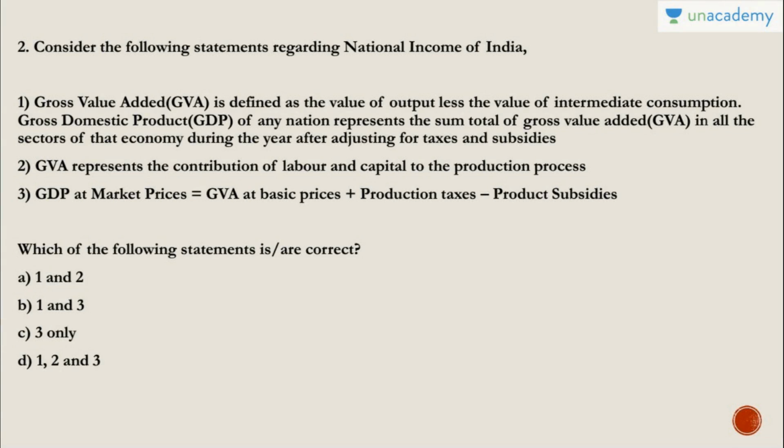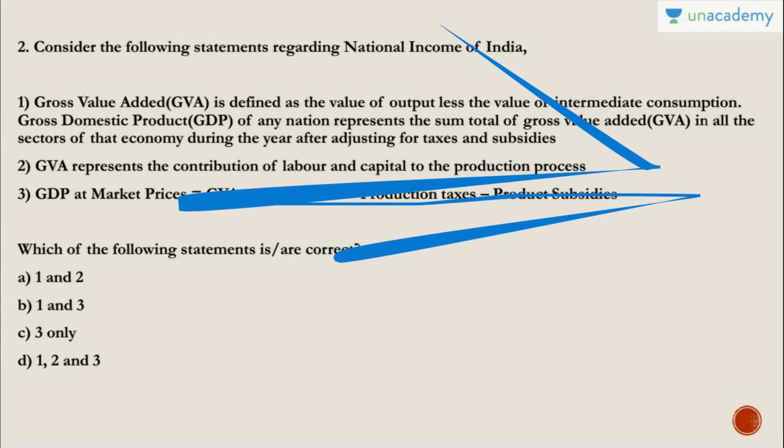Now question number 2: which of the following statements regarding national income of India is correct? Statement 1: gross value added is defined as the value of the output less the value of intermediate consumption. GDP of any nation represents the sum total of GVA in all the sectors of the economy during the year after adjusting for taxes and subsidies. Statement 2: GVA represents the contribution of labor and capital to the production process, and GDP at market price is equal to GVA at basic prices plus production taxes minus product subsidies.